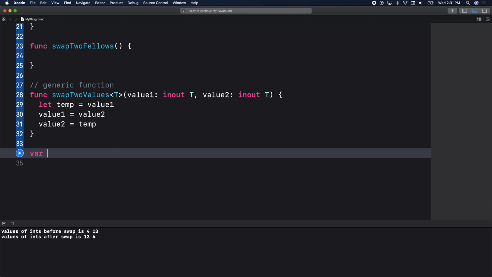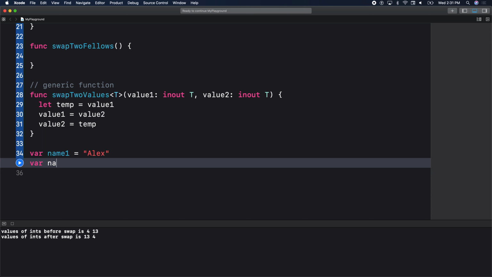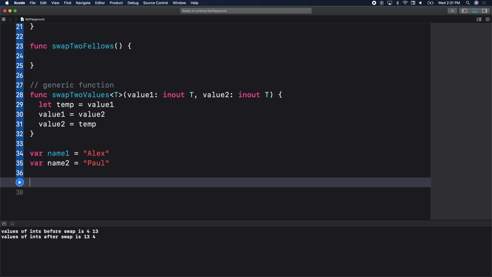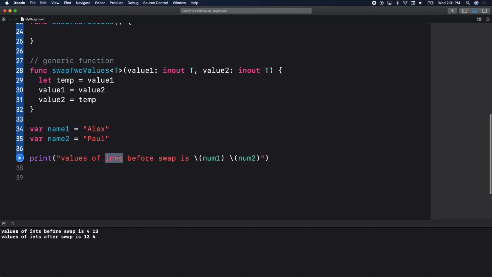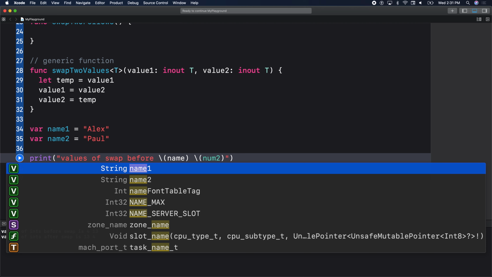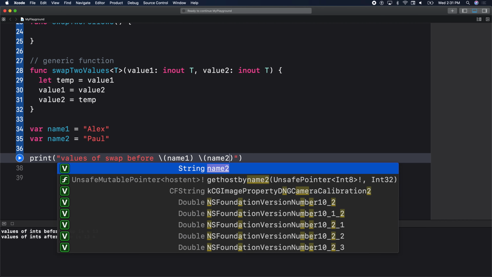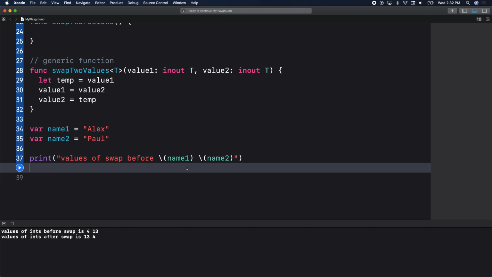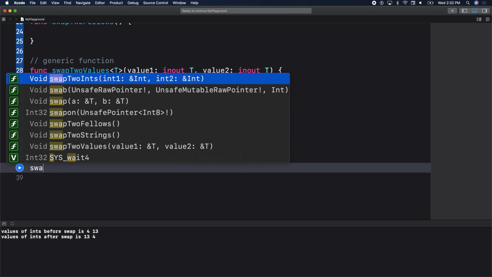So let's test this out. So let's see. We have some variable. Let's say name 1 equal to, look at that, now we're working with strings, right? Name 2. Values of swap is name 1 and name 2. And we'll call our function swap two values.